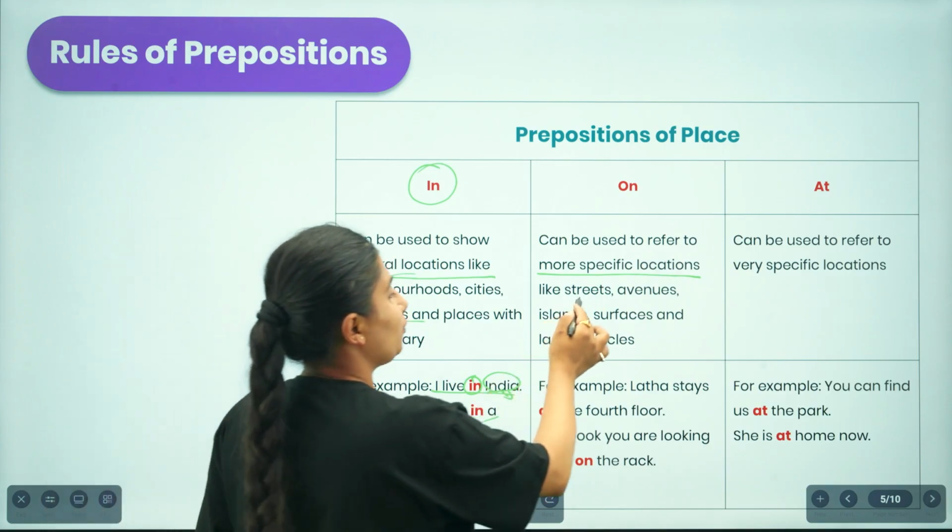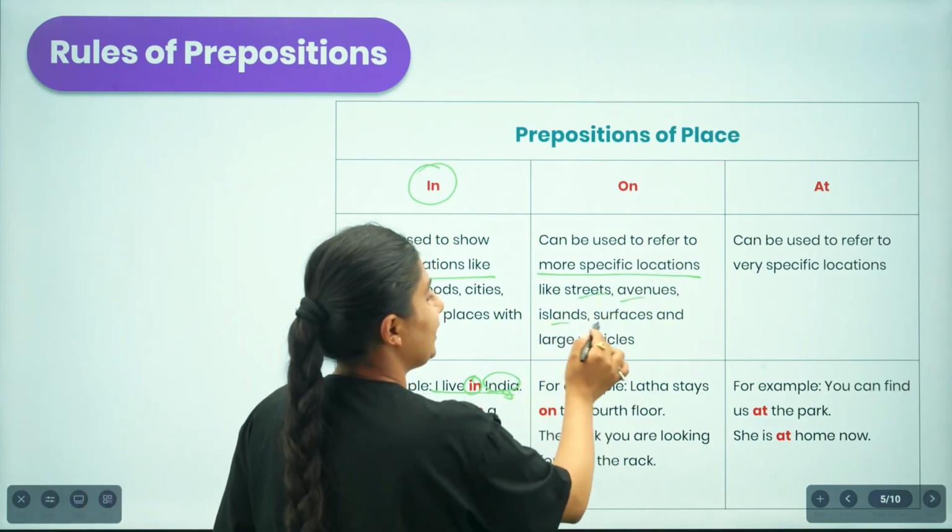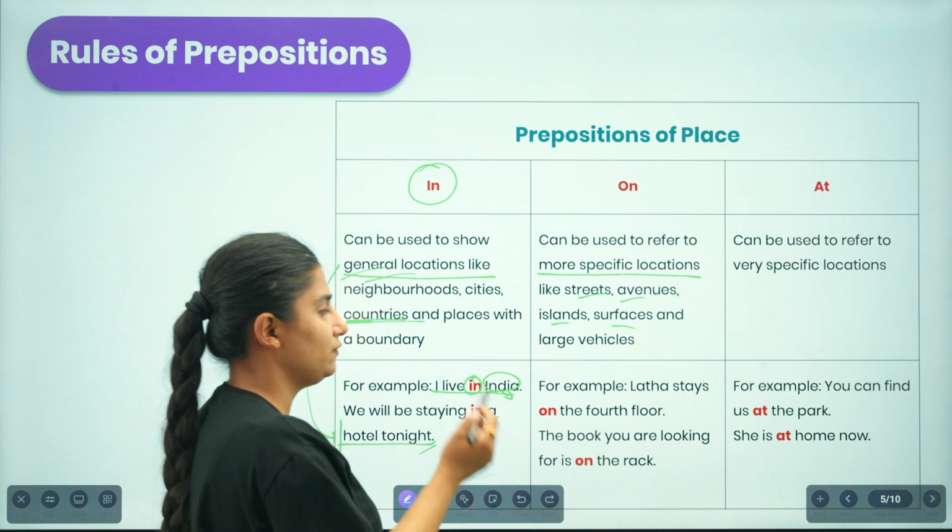For example, if you are to talk about the streets, avenues, islands, surfaces, and large vehicles, we use on.